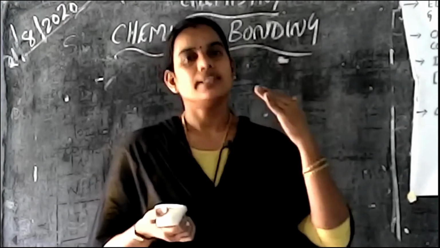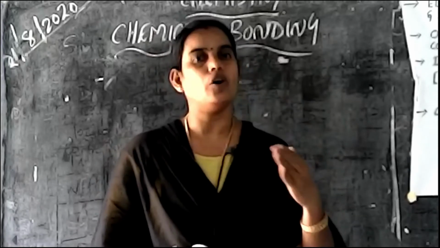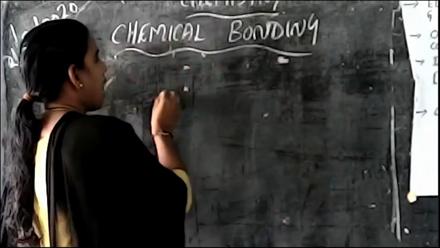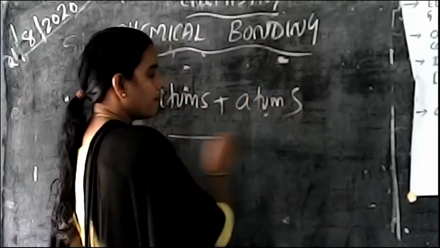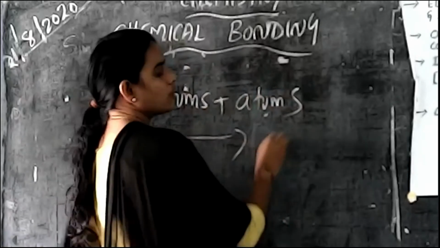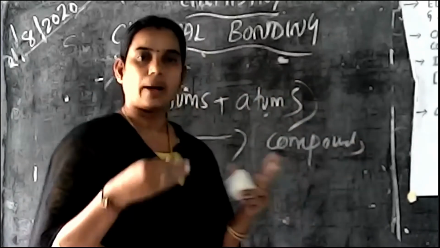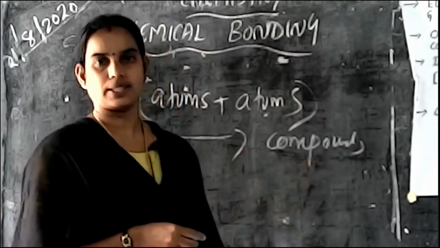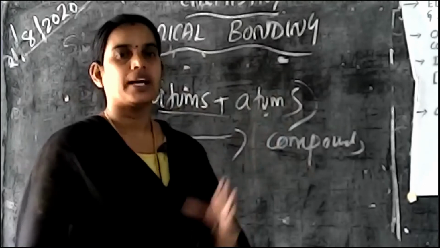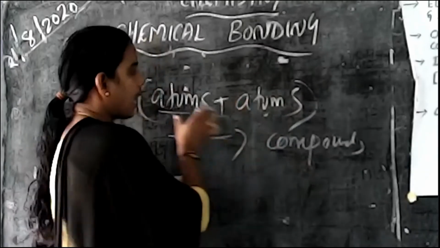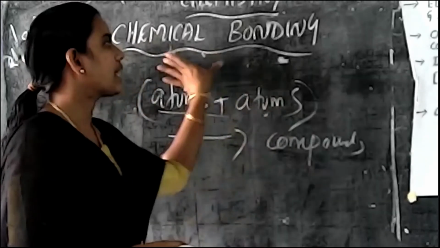These elements and compounds are formed by the combination of two or more than two atoms. Two or more atoms combined together to form elements or compounds. Here all the atoms are combined together to form compounds. This special type of attractive force holds together these atoms. That force is known as chemical bonding.